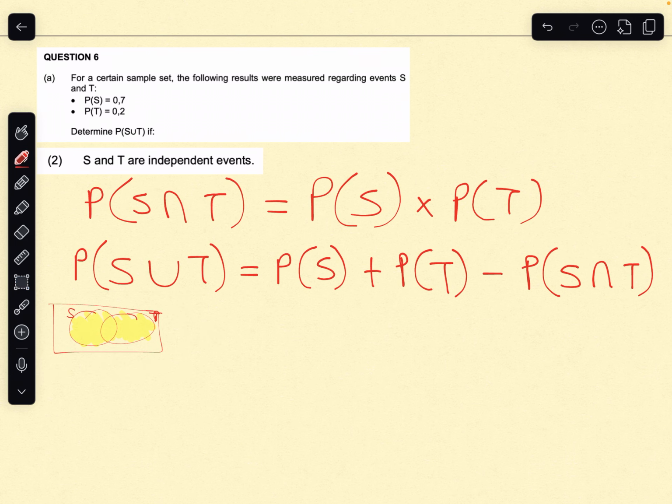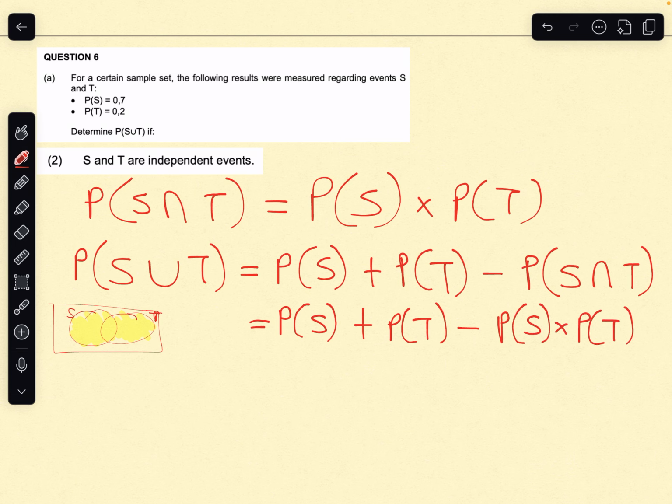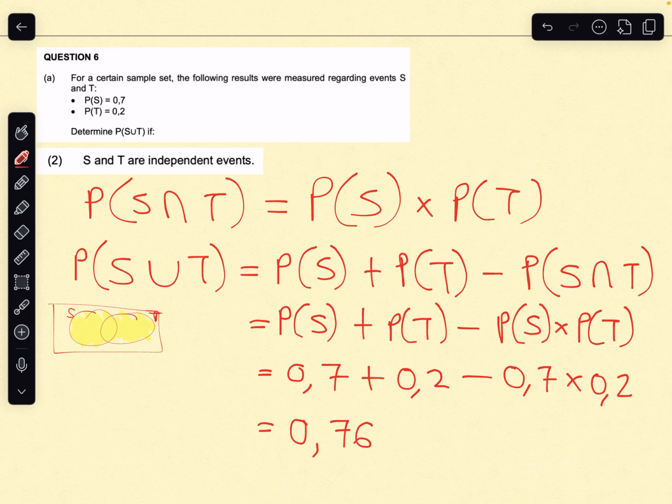okay. So in this case, this will be the probability of S happening plus the probability of T happening, and then we know how to work out the probability of S and T happening, which is given by that, because they are independent events. So that would be 0,7 plus 0,2 minus 0,7 times 0,2. I think that comes to 0,9 minus 0,14, which would be 0,76. Right, and that's that on that.